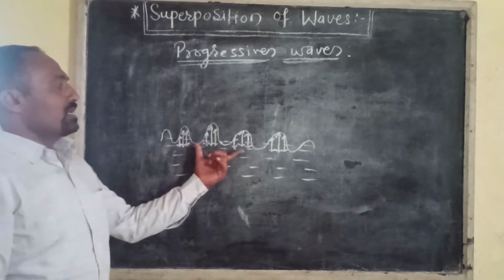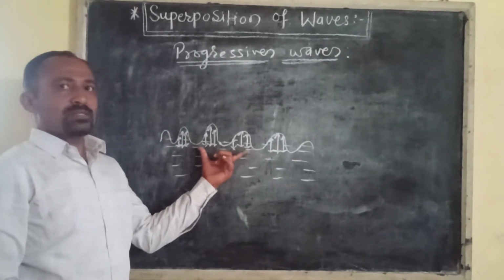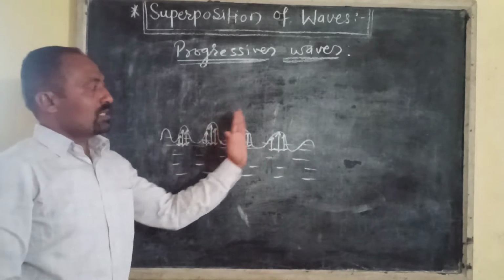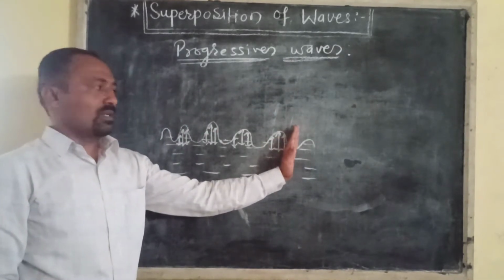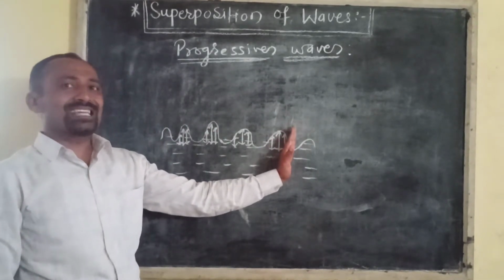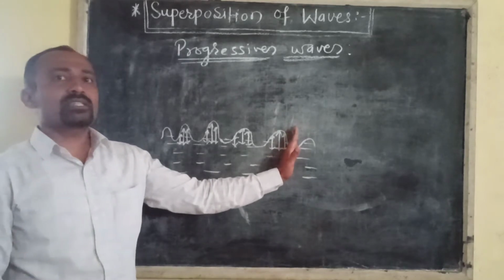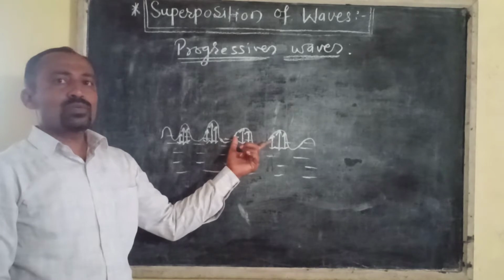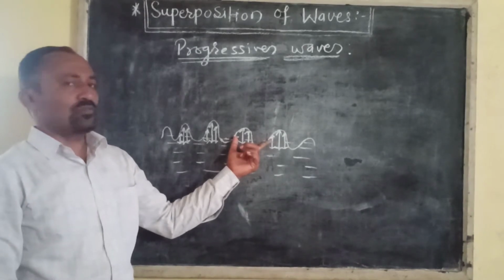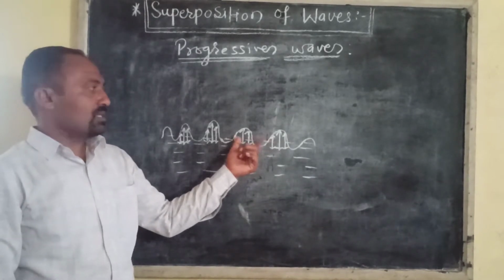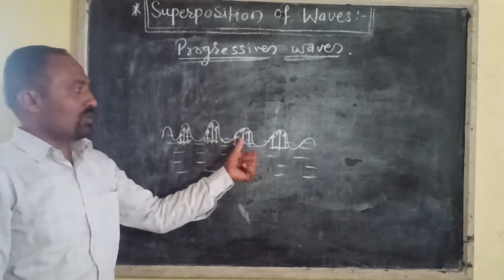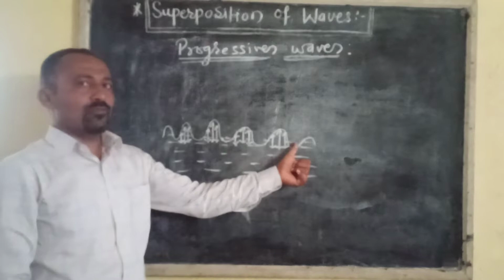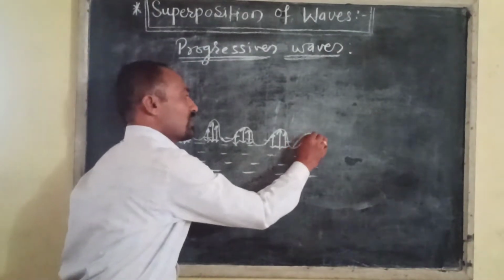That means the disturbance produced in a medium travels on the surface of water, and the distant particles get disturbed from their state of rest, and this disturbance produced in a medium is called water waves. Means when the wave travels through the medium, the disturbance travels from one point to another point without change of its form.